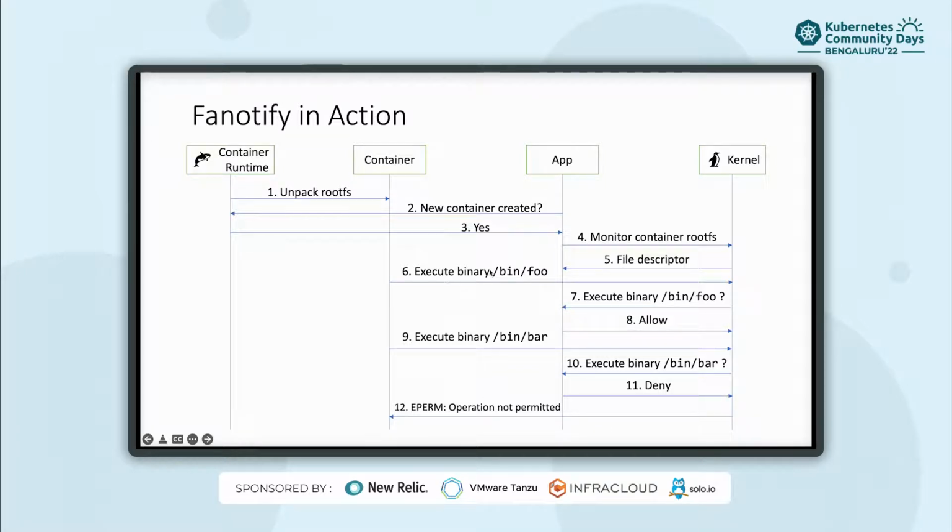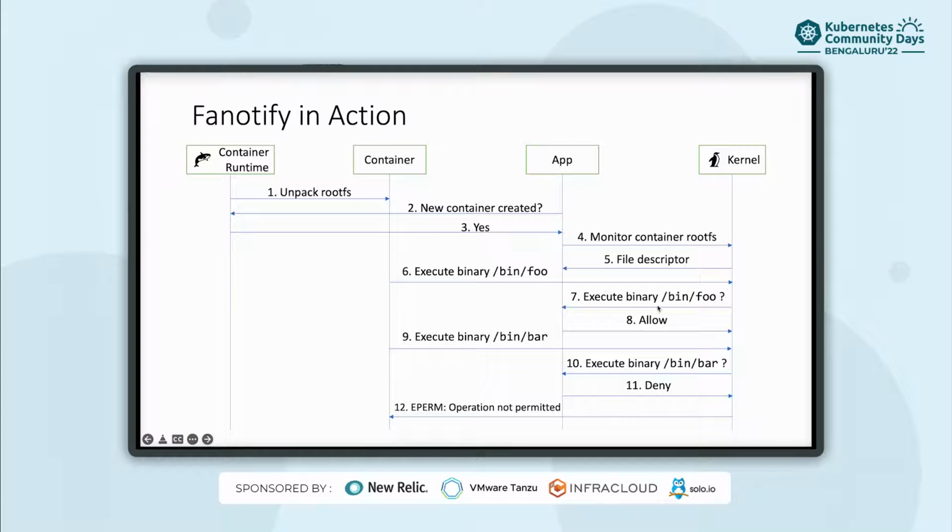Let's say a new file bin foo is being executed, at which point the kernel will send a notification to the file descriptor we received earlier, and we get to make the decision whether to allow it or not, depending on whatever our logic is. Until then, that system call, the execution of that binary, is paused. So we have to respond to those events for those binaries to go ahead and execute.